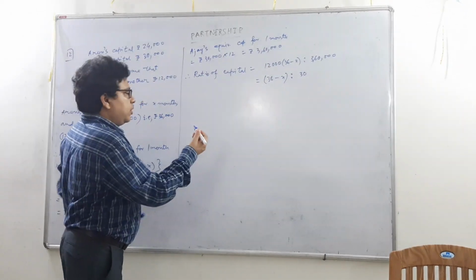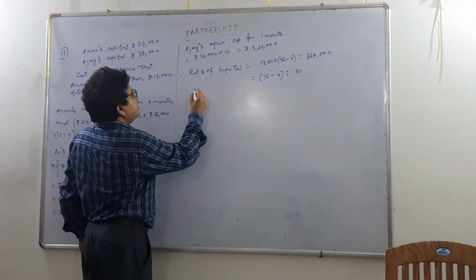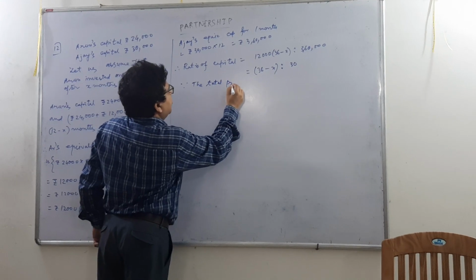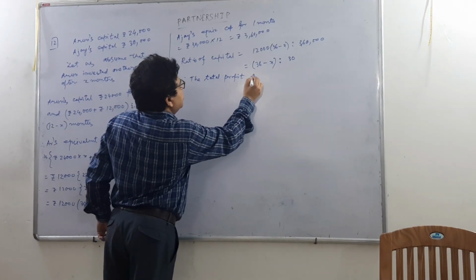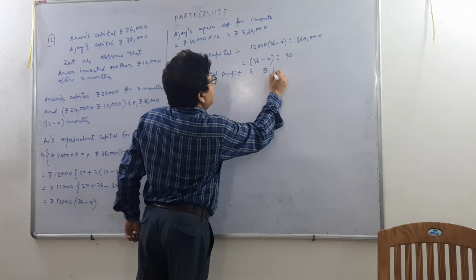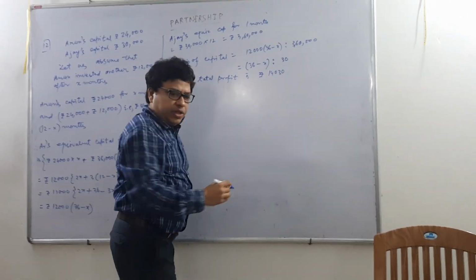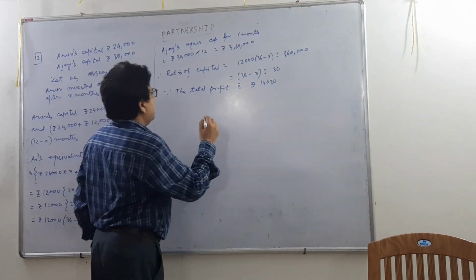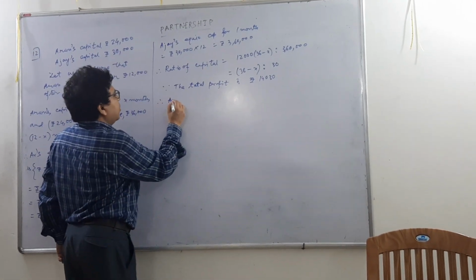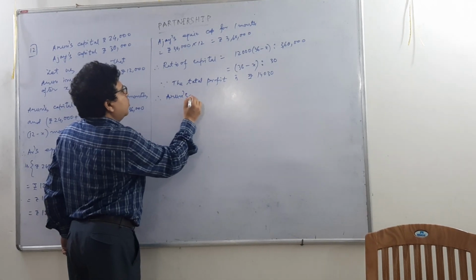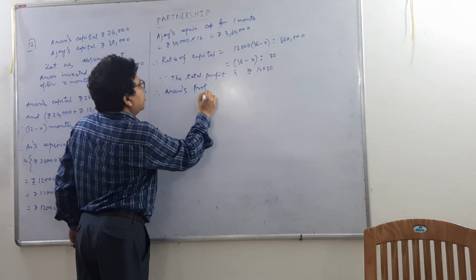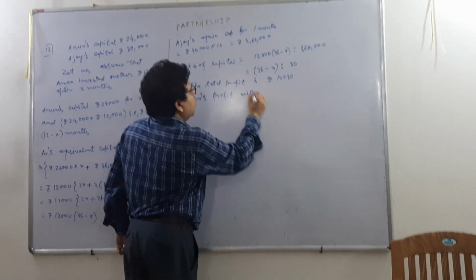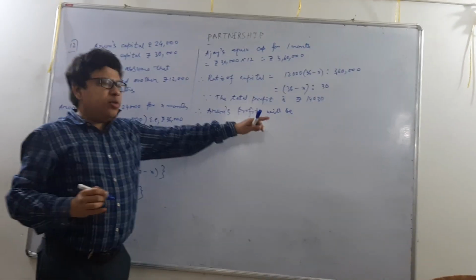So now, since the total profit is rupees 14030, Arun's profit will be what?